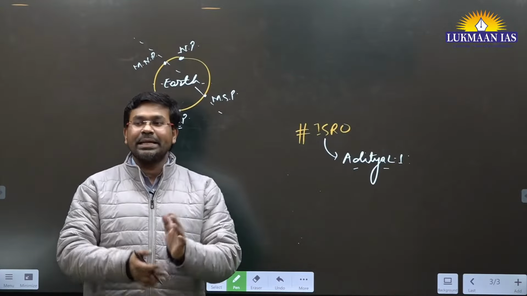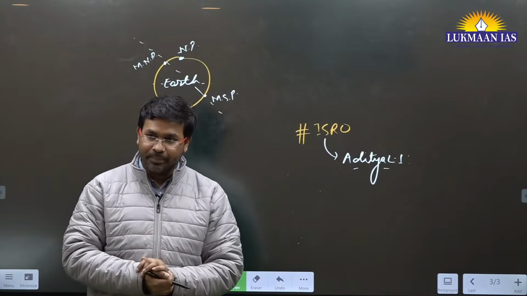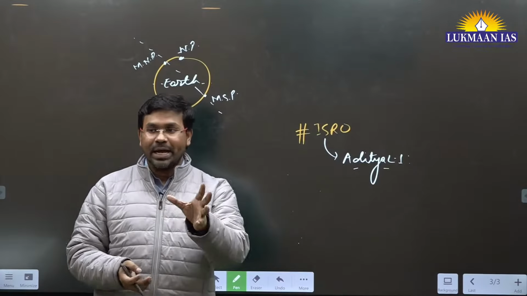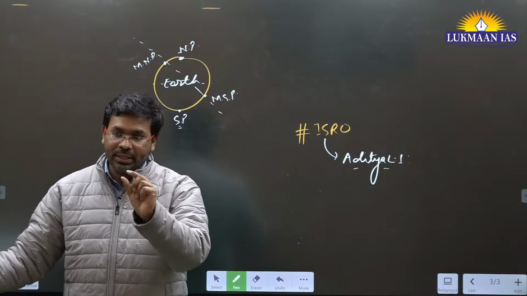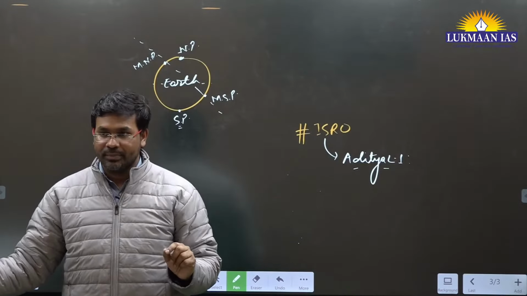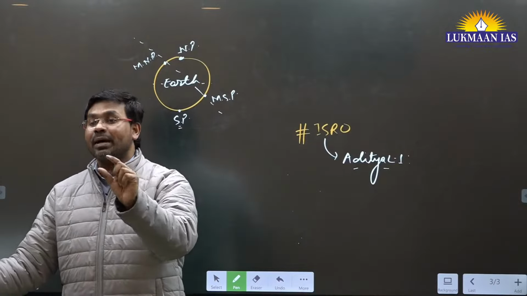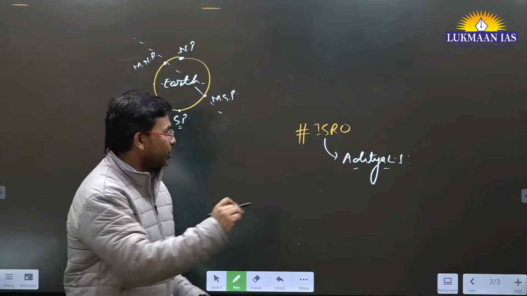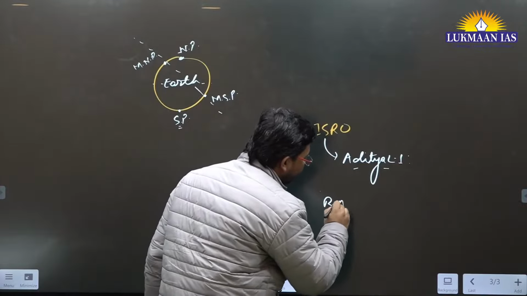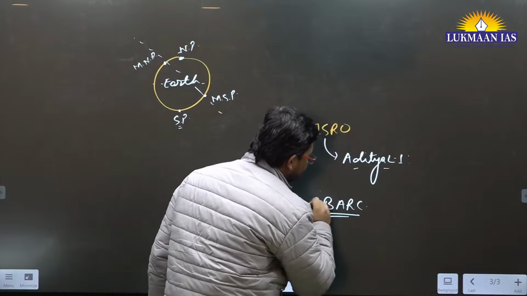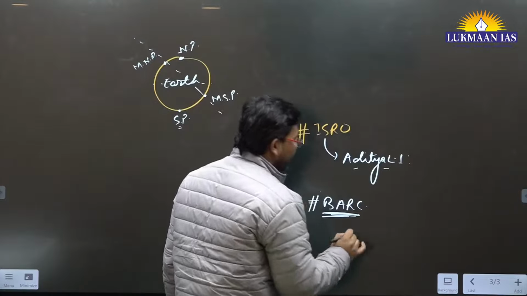Vikram Sarabhai, then later on Satish Dhawan, right? Then Homi Jahangir Bhabha, he was associated with atomic energy. So we have Bhabha Atomic Research Center, BARC. It is known as what? BARC, Bhabha Atomic Research Center. So he was associated with atomic energy.